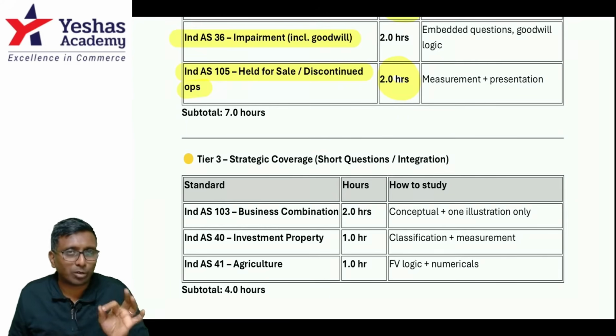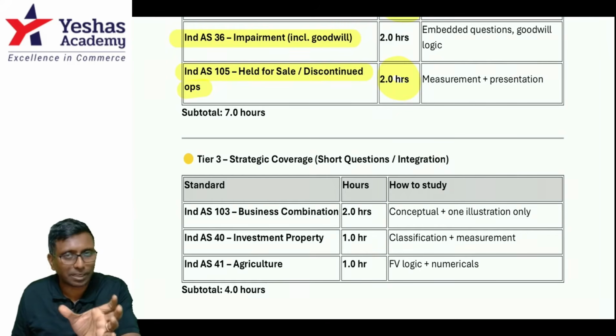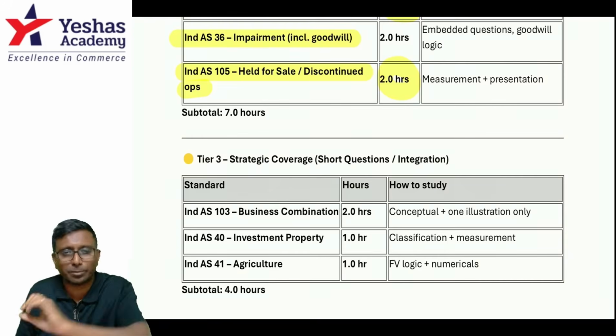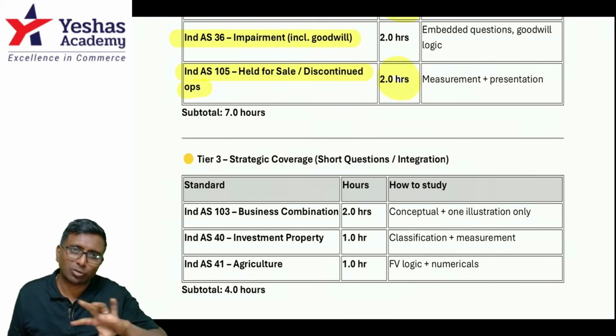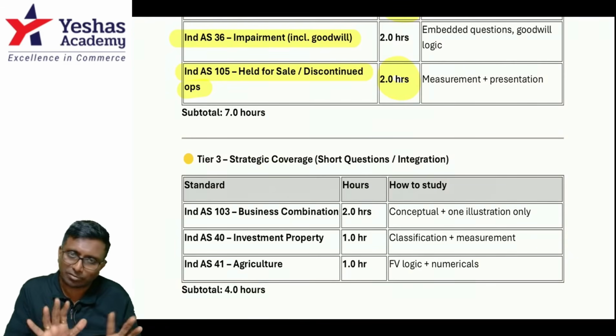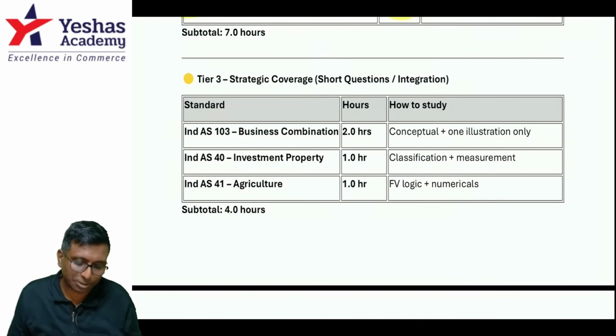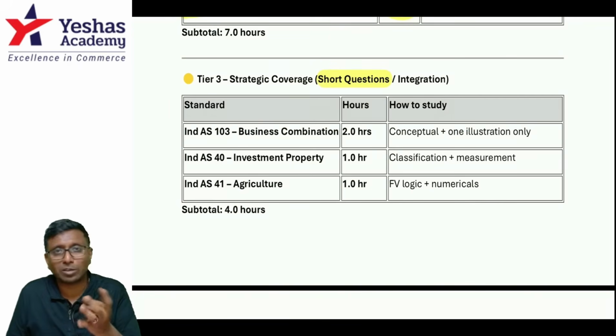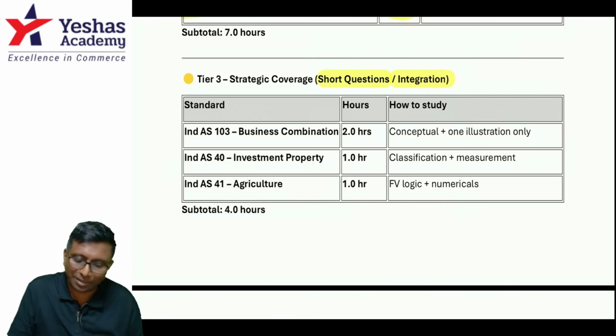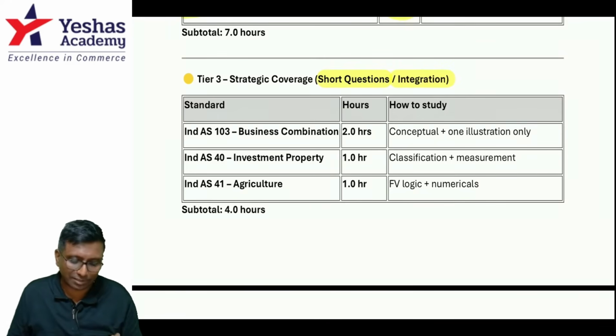And one more small point with respect to discontinuing operations. Out of 2 hours, spend maybe half an hour on this discontinuing operation and 1.5 hours on non-current assets held for sale. That will be more than sufficient for your examination, right? Next, if I say tier 3 related, yes, it can be a direct short question, maybe 4 marks to 6 marks, or it can be integrated with MCQs and so on.